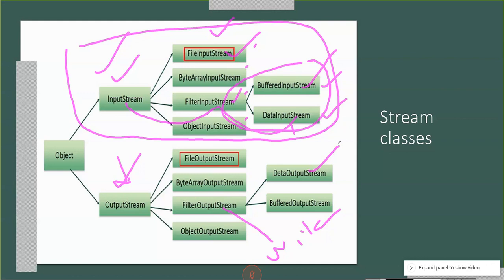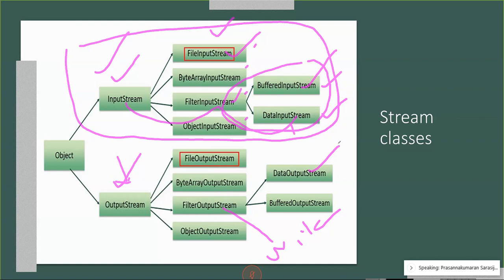Now, all these stream classes are associated with constructors. A constructor is nothing but a method that will automatically execute when an object is created in memory.